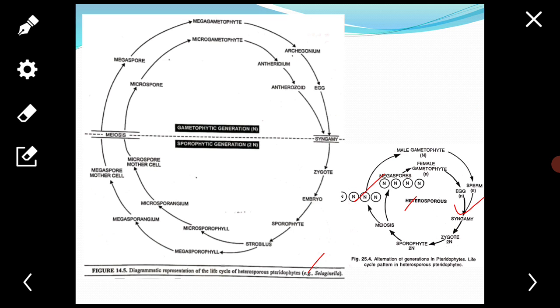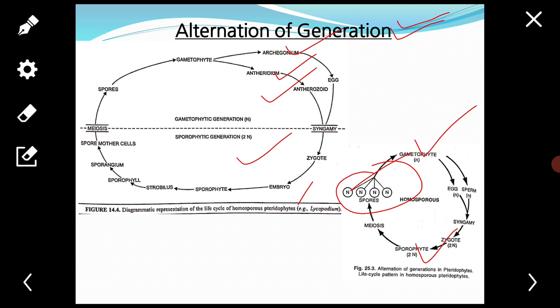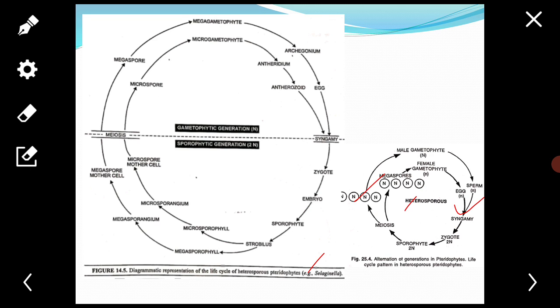The spores of homosporous pteridophytes are all alike. But those of heterosporous pteridophytes are of two types, the microspores and megaspores, as you see here. The sporophytic generation ends with the production of the spores. Each spore is the pioneer cell of the gametophytic generation. It germinates to produce the gametophyte.